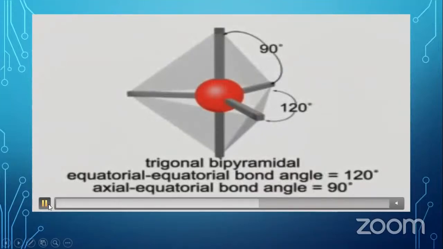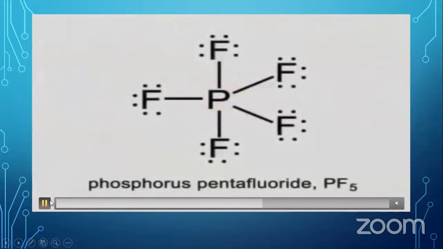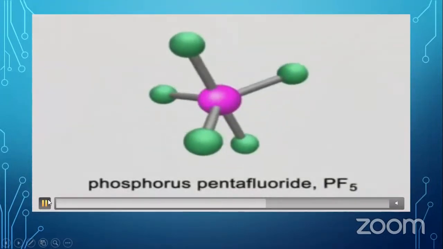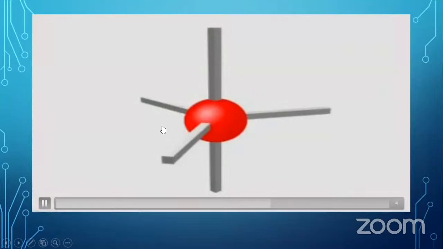This is how 2 pyramids get joined together. For example, take phosphorus pentafluoride: 5 bonds, 3 in one plane and 2 perpendicular.